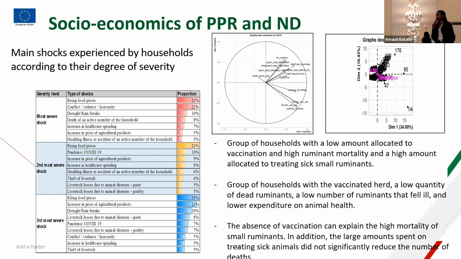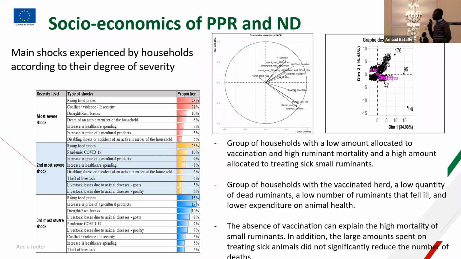For socioeconomics with the household personnel administration and common. Here we present the nature of experience by household according to the degree of severity and try to highlight the possible link between some variable like the mortality of small infants and the cost of vaccination.